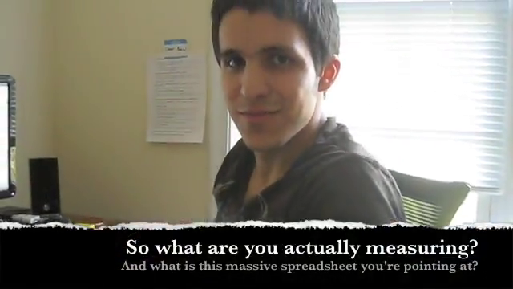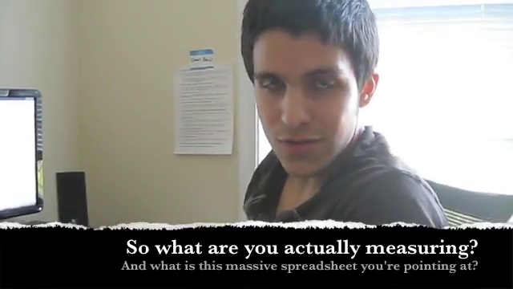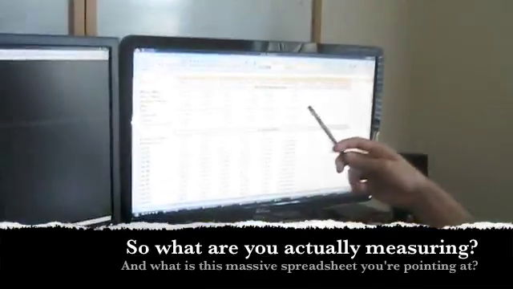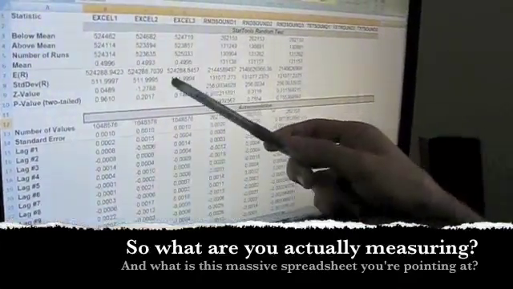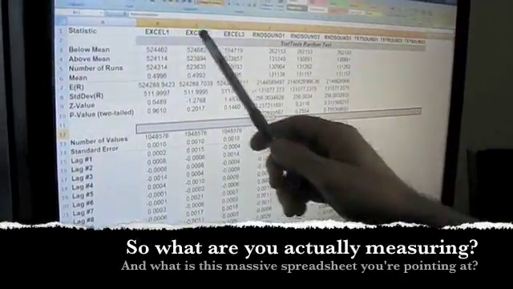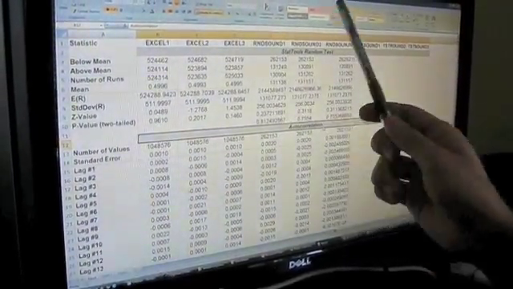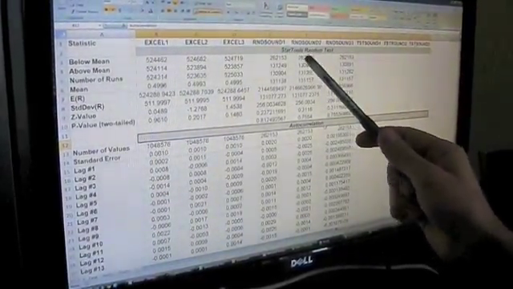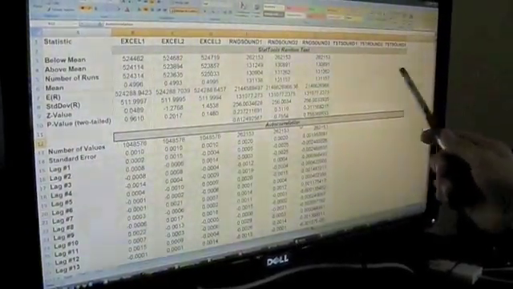Cool. So once you get these numbers, what are you doing with them? So with these numbers, what we're doing is we are running 2 tests right now for randomness, and we're doing all of this using Stat Tools. So over here we have our spreadsheet, and then these are all of the different data sets that we have. We're doing 3 trials per data set. So this is the Excel random number generator. We ran it 3 times. Then we have the random sound that we got from random.org. This is a truly random piece of audio. So this is almost like our control group. And then we have the sounds that are coming from the toaster, and these aren't actually in yet.